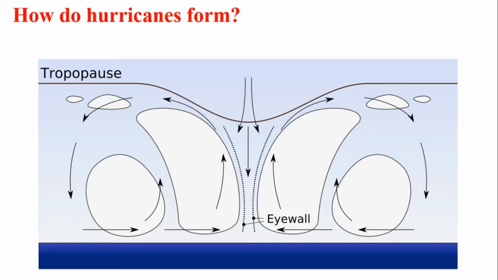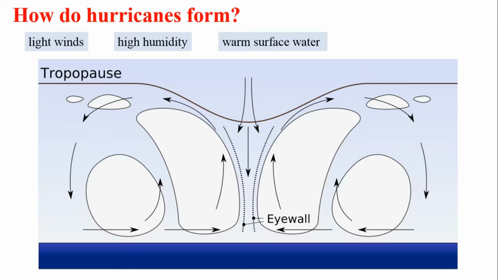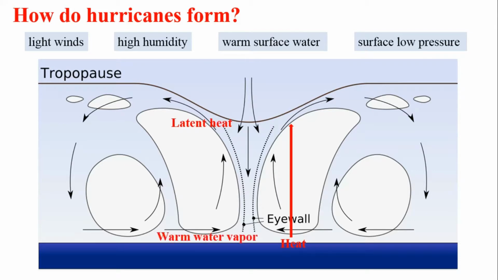The formation of hurricanes needs several conditions: light winds, high humidity, warm surface water, and surface low pressure. The energy for a hurricane comes from the direct transfer of heat from the warm water into the atmosphere and from the transfer of latent heat to the upper air. The cold upper air warms rapidly due to the latent heat released during condensation.